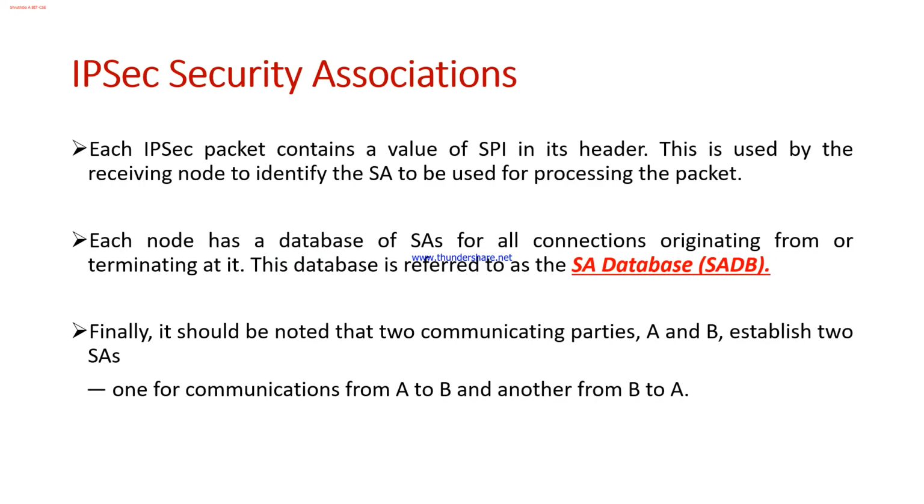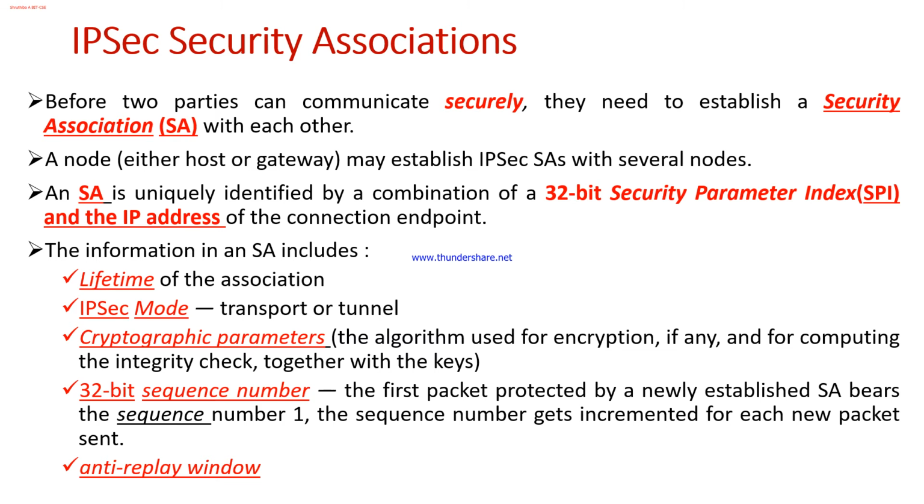So what is this security association? In the previous class I had explained: the security association is uniquely identified by a 32-bit security parameter index, and it contains information like the lifetime of the association, the IPsec mode, whether it relies on transport mode or tunnel mode, and it also includes cryptographic parameters, a 32-bit sequence number, and the anti-replay window.